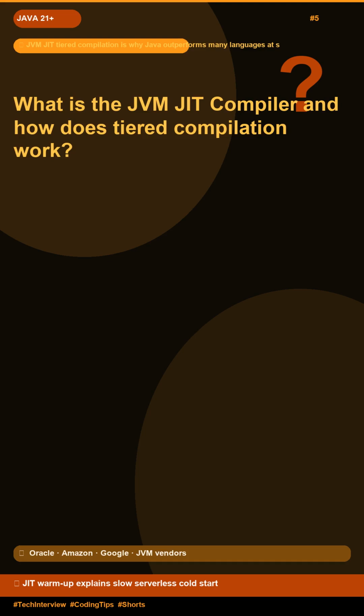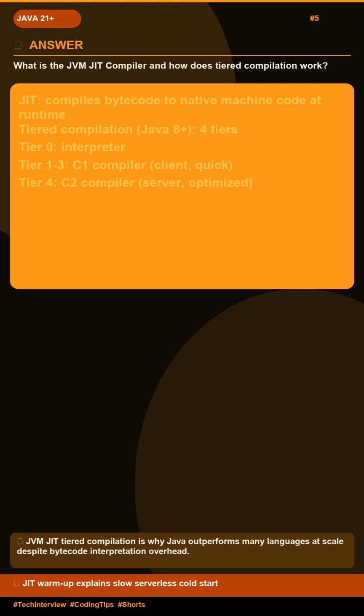Interview question. What is the JVM JIT compiler and how does tiered compilation work? Here's the answer. JIT compiles bytecode to native machine code at runtime. Tiered compilation. Java 8 plus. 4 tiers. Tier 0, interpreter.